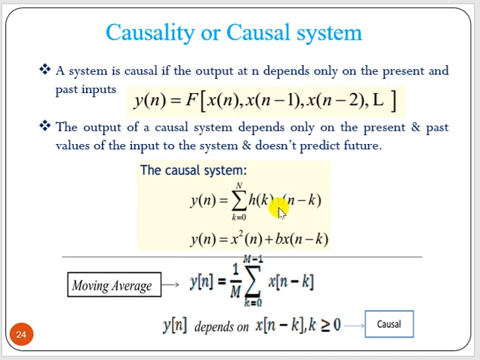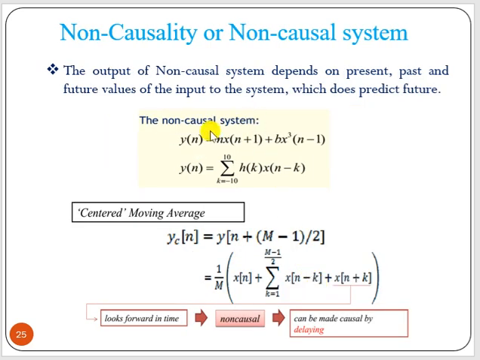That is the past input, with some multiplying constant, say a_k, for k from 0 to n. So this is causal. Now here also you can see x squared of n, so present, here past, so this is causal. Okay. Now, as an example of a moving average system, 1 by M, summation k equal to 0 to M minus 1, x of n minus k. Now here you can see the summation goes from 0 to M minus 1 of x of n minus k, so it is a delayed system. So this is nothing but a causal system.